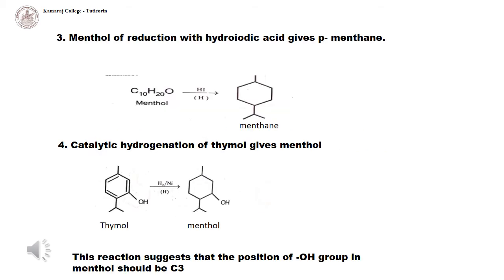Menthol on reduction with hydroiodic acid gives paramenthane. Formation of paramenthane is the evidence for the skeleton of menthol. Then next one, catalytic hydrogenation of thymol gives menthol. This reaction clearly indicates the position of the OH group in menthol.